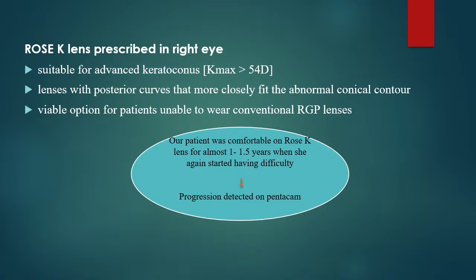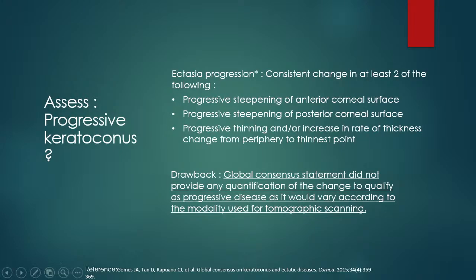Our patient was comfortable on Rose K lenses for almost 1 to 1.5 years when she again started having difficulty, which could signify a progression, which was detected on Pentacam. Now, various studies have tried to define ectasia progression. Keratoconus is basically an interplay of two things, thinning and protrusion. So the factors taken into account to quantify ectasia are progressive steepening of the anterior corneal surface and of the posterior corneal surface, added with progressive thinning or increase in rate of thickness change from periphery to the thinnest point.